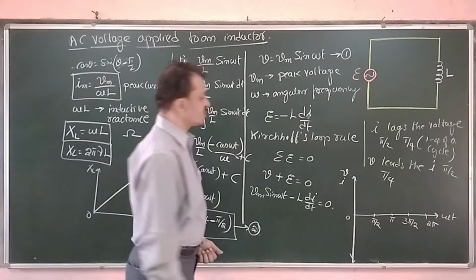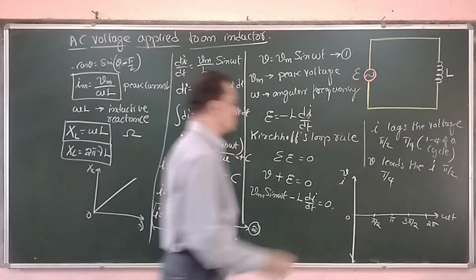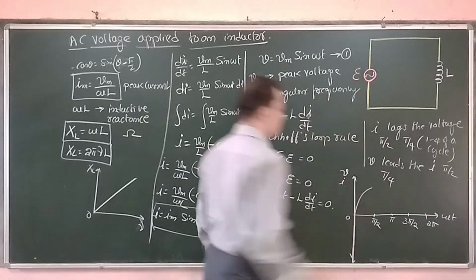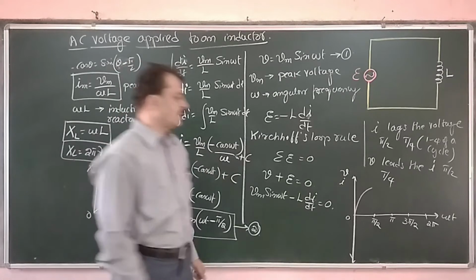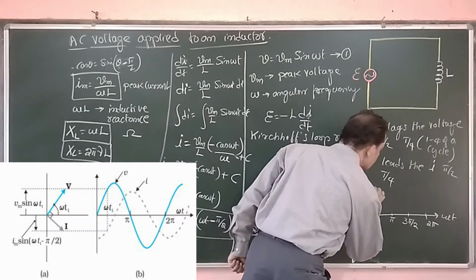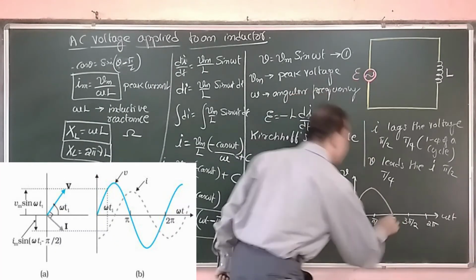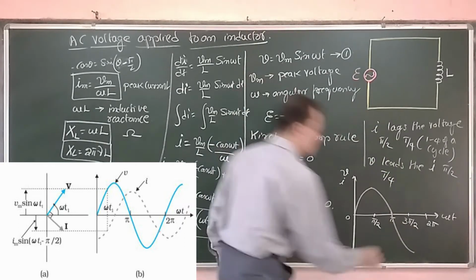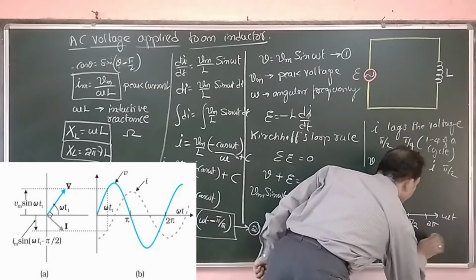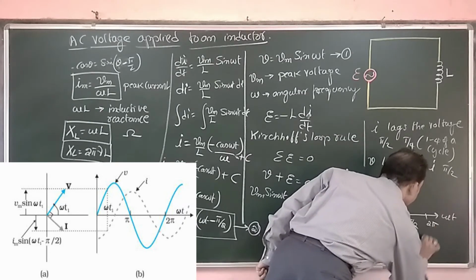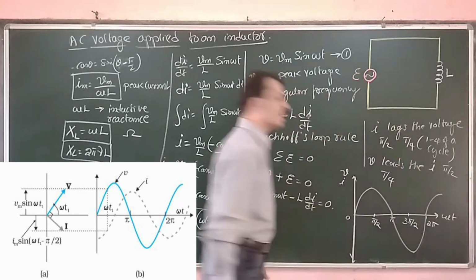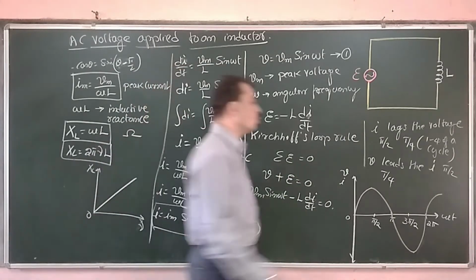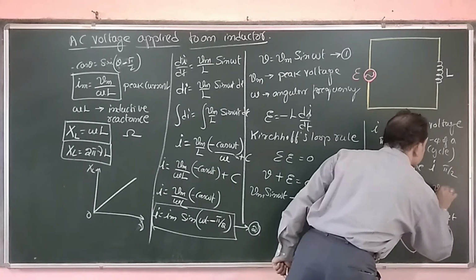Now let me write first the voltage. Since we have the instantaneous voltage, which we have already applied, it reaches peak value at 90 degree, reduces to 0 at 180 degree, reaches negative maximum at 270 degree, and reduces to 0 at 360 degree, and this cycle continues. Now this is the sine wave pattern of voltage, the instantaneous voltage V.